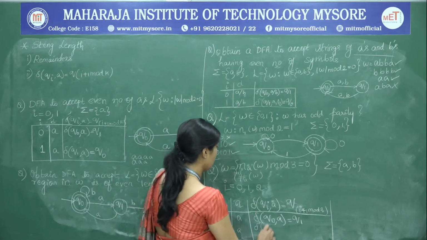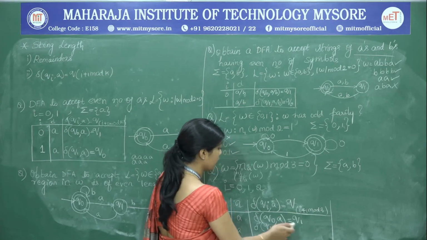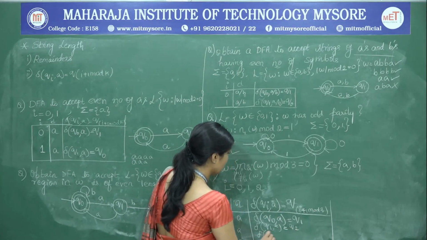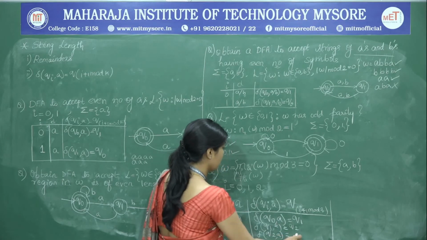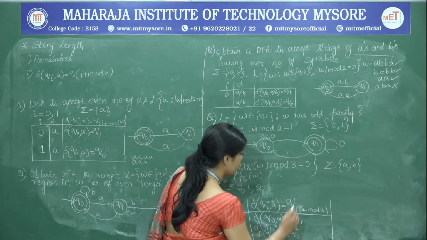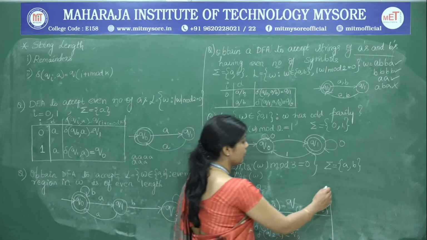Similarly, delta of Q1 on A is going to be 1 plus 1, that is 2 mod 3, which is Q2, and also delta of Q2 on A is nothing but 2 plus 1, that is 3 mod 3, that is nothing but Q naught. So, once we have framed this, we can write the DFA.